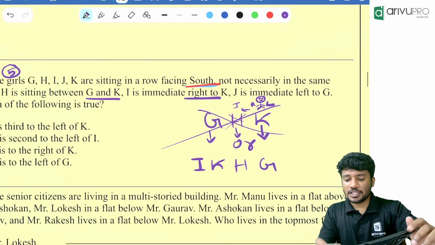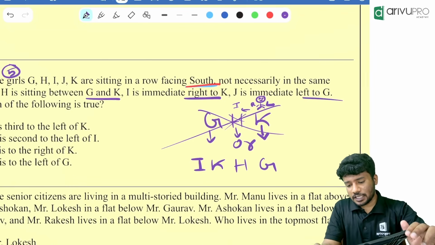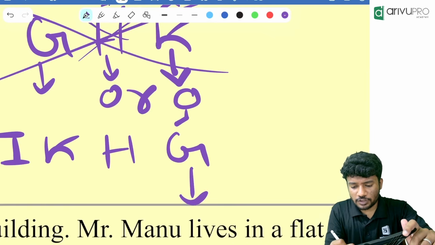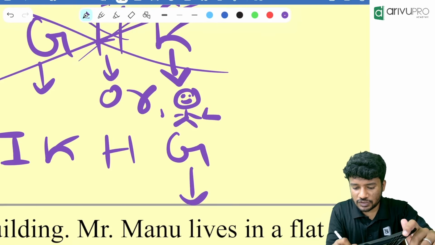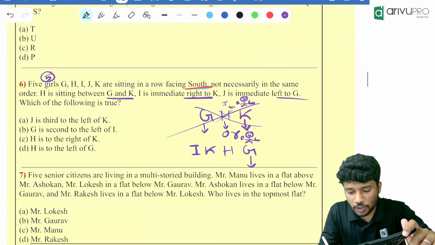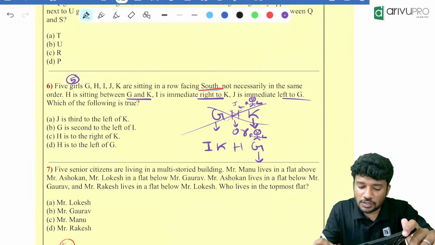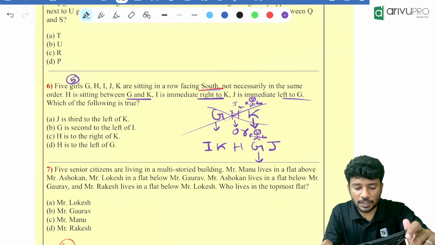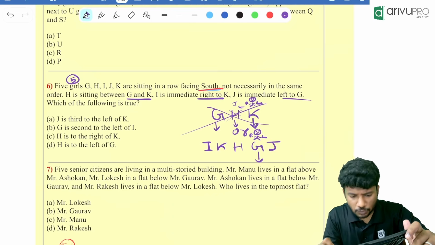Then J is immediate left of G. G is looking towards south. A person over here looking south: left hand is this, right hand is this. Left of G is towards the right of us. So who is sitting there? J is sitting here. Now you tell me which of the following is true.